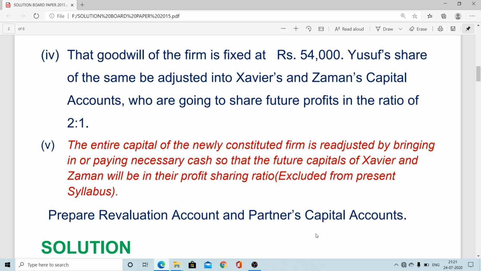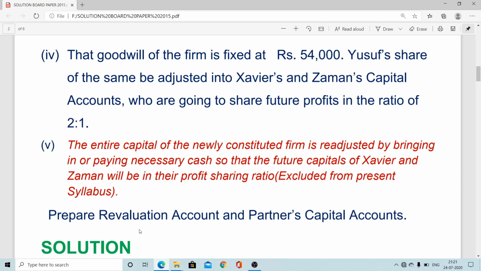The information part is very important. If some learner thinks, I know how to open revaluation, I know partners' capital, and I know how to open the balance sheet, and does everything unnecessarily, then no extra mark will be given for that. So according to the instruction, you have to do the solution. That part we should read very carefully. Otherwise, unnecessary time will be wasted and no extra marks will be given for extra unnecessary work. So a new balance sheet is not asked in this case, so it is not required. If someone prepared it, that is that learner's fault.